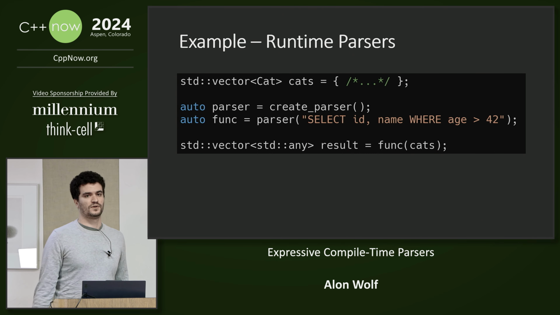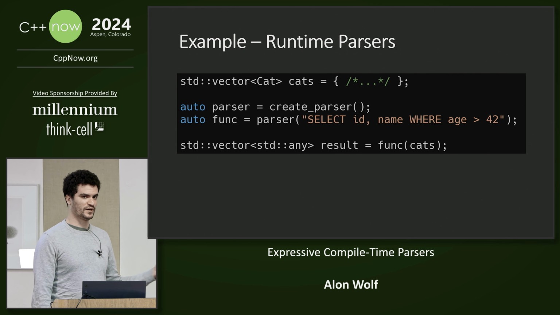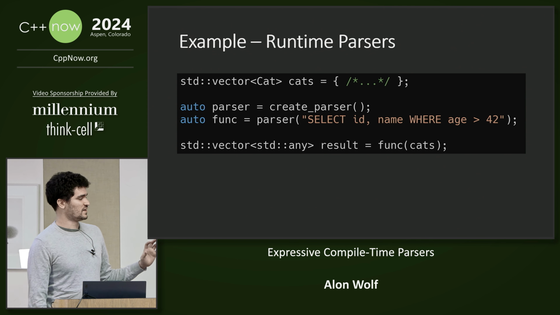But what if we wanted to write it in a different way? What if we wanted to express it by using SQL syntax? Well, we can do it with a parser. First we create the parser, then we parse the syntax into a function. Finally, we call the function, and we are done, right? Well, not exactly, because there are some differences.